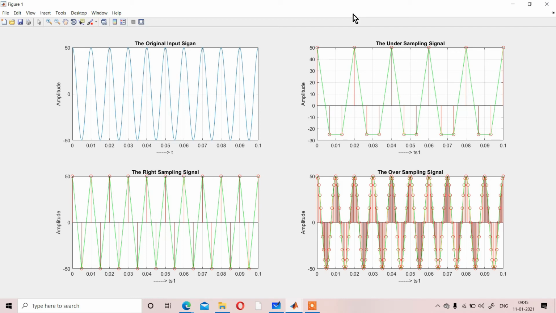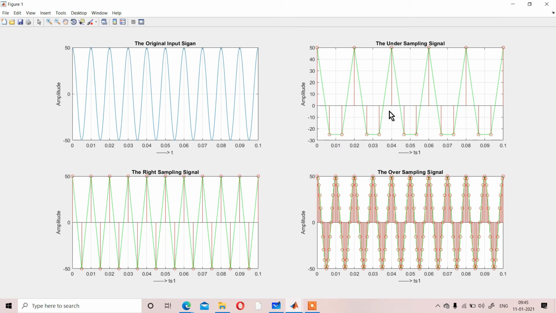So in that output, first you can check that original input signal, the spelling mistake. The original input signal defines the cosine wave, simply a continuous cosine wave. Now the undersampling signal: in the undersampling signal you can check that some part of the wave is not showing. Red defines the sample value, and green defines the continuous value.